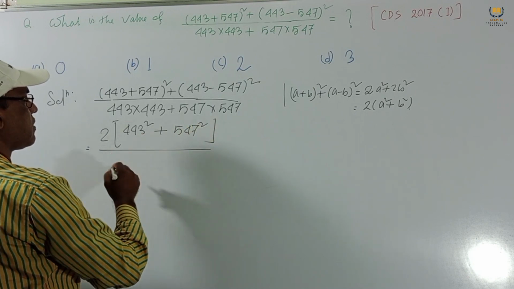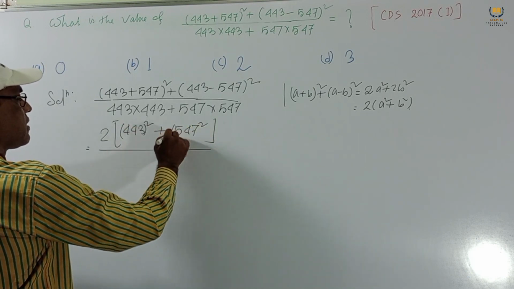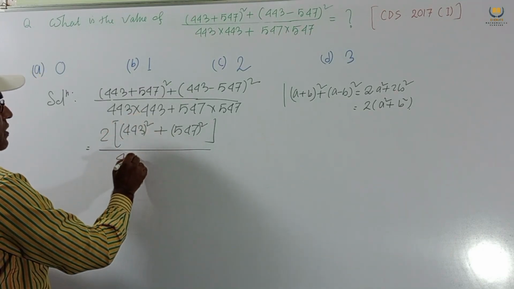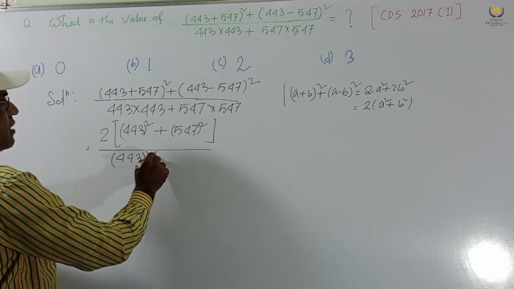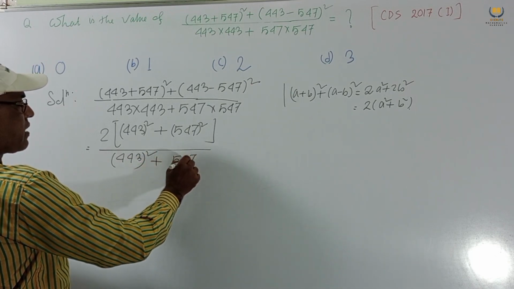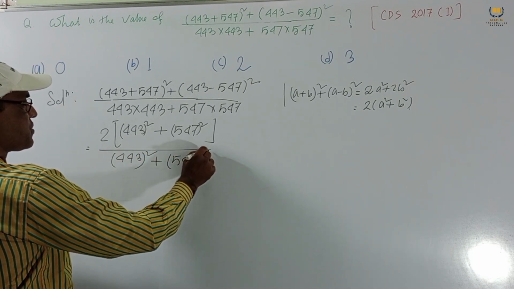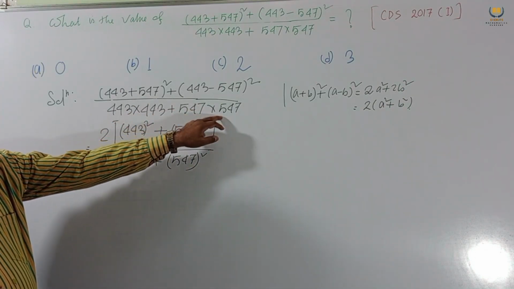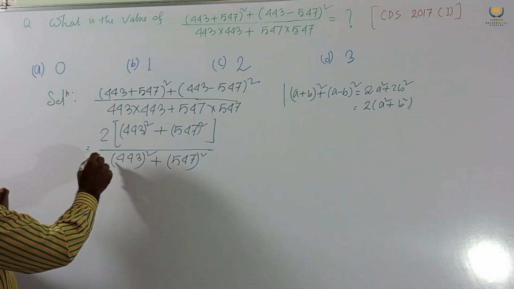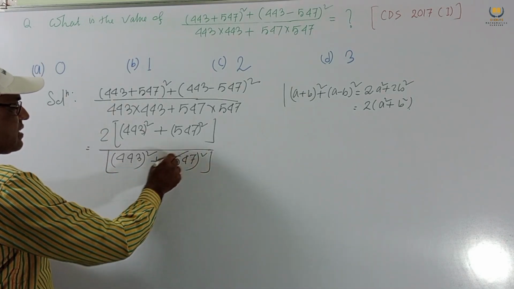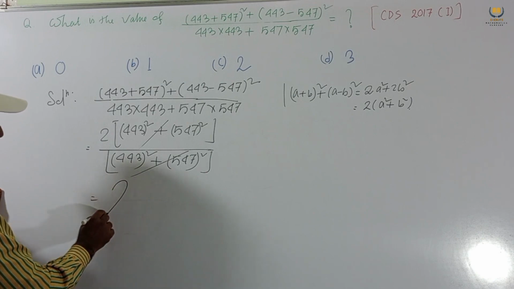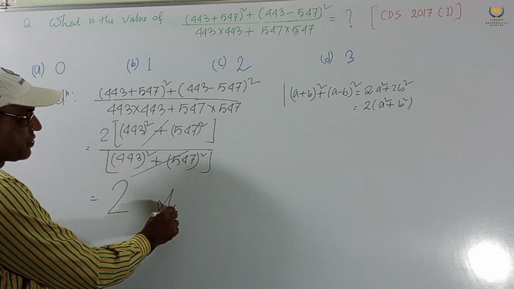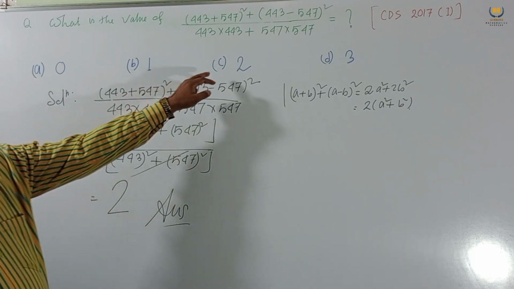Here same numbers we have, 443 whole square plus 547 whole square. So these are like terms, this is like term, so these two are cancelled. Only we get 2. Answer is 2. So option C is our answer.